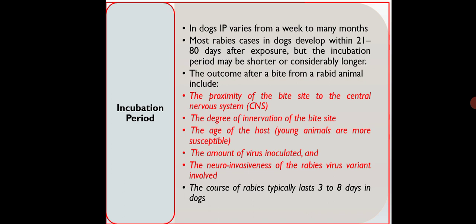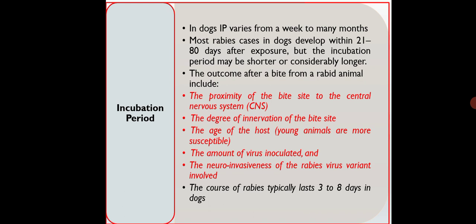So next is, after transmission, the incubation period. In dogs, the incubation period varies from weeks to many months, and most rabies cases in dogs develop within 21 to 80 days after exposure, but the incubation period may be shorter or considerably longer.